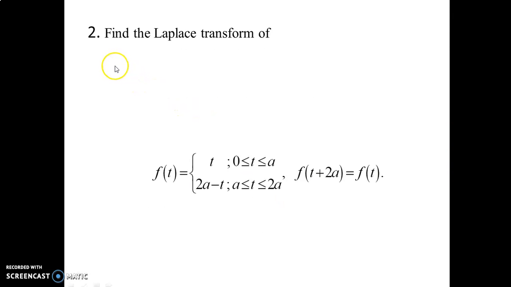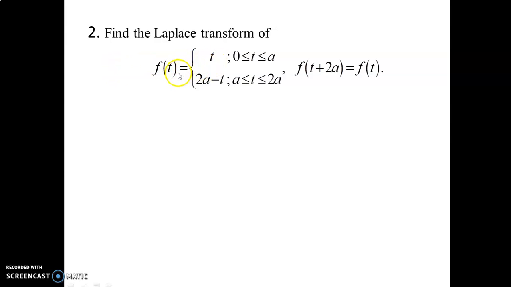Next is the second problem. Find the Laplace transform of f of t equal to t in the interval 0 to a, and 2a minus t in the interval a to 2a, and the periodic condition is f of t plus 2a equal to f of t.